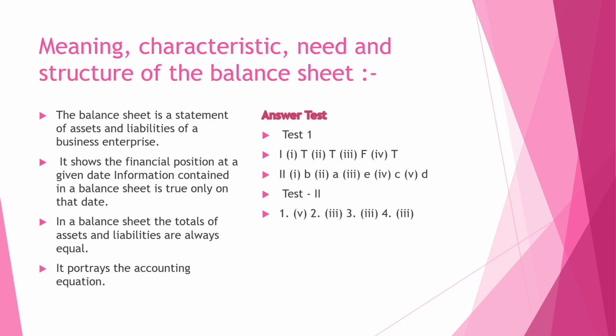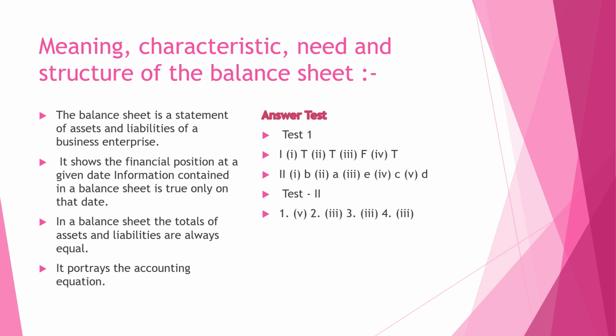The meaning and characteristics of the balance sheet are also provided, and on the right-hand side we have the earlier test, with the answer provided. The balance sheet is a statement of assets and liabilities at a particular date. It shows the financial position and contains information about the assets.